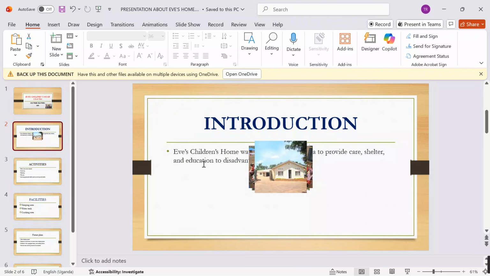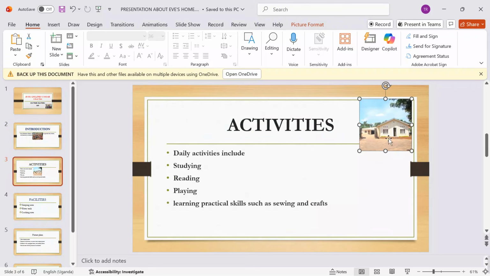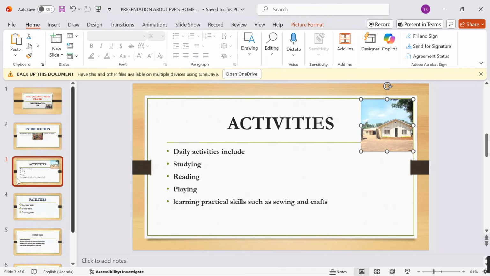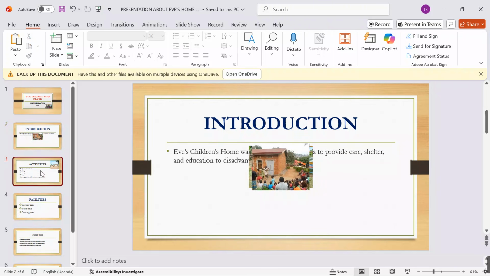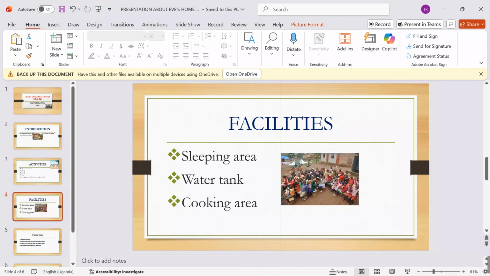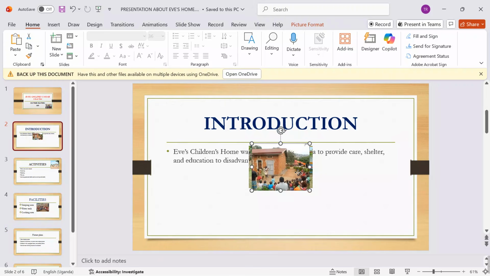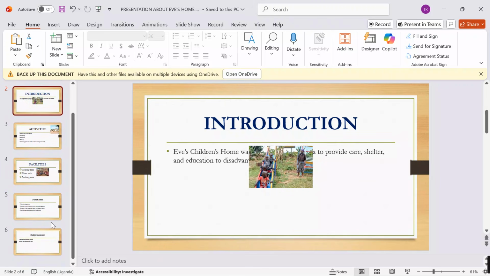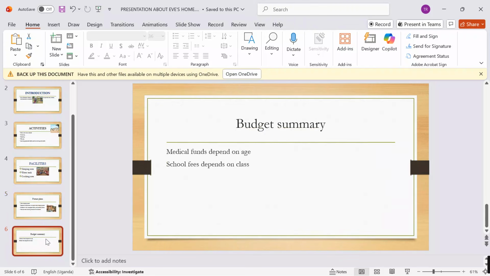I will continue. I say now Ctrl X, come here. I want to put this around here. Yes, you see that we align our images very well. I will also go back, Ctrl X, come back and see that we align this around here so that our presentation is on point, our presentation is standard, and each and everything has been well appreciated as provided from the support material.